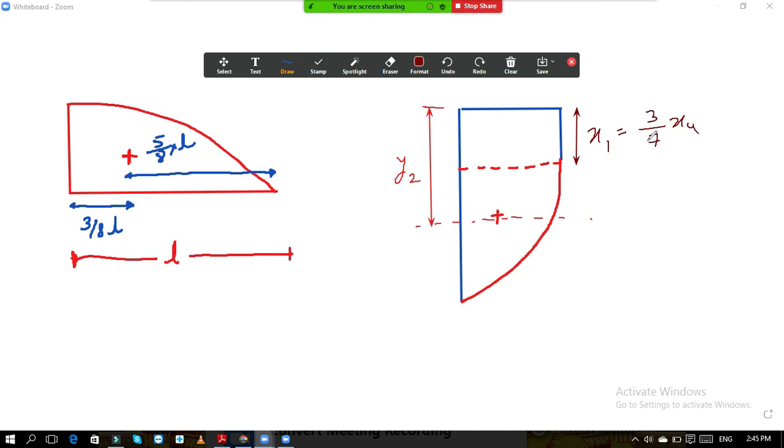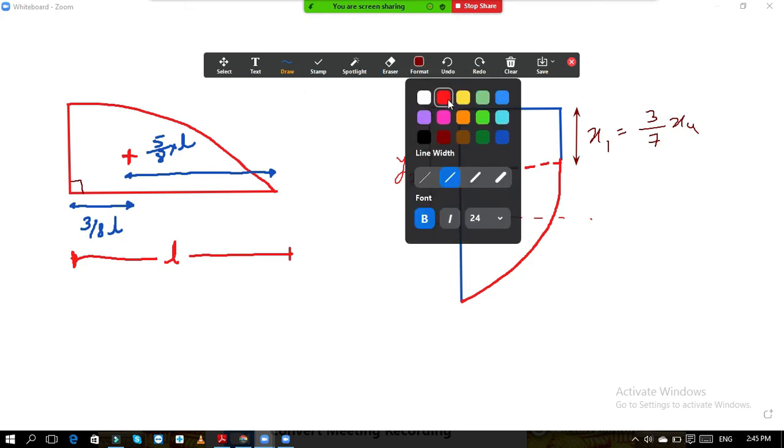This value is x1. Now, if you observe this parabola, you see 90 degrees here, so if from here we take 3 by 8 L, then from here also it should be 3 by 8 L. Are you getting my point? And 3 by 8 L, what is the span?